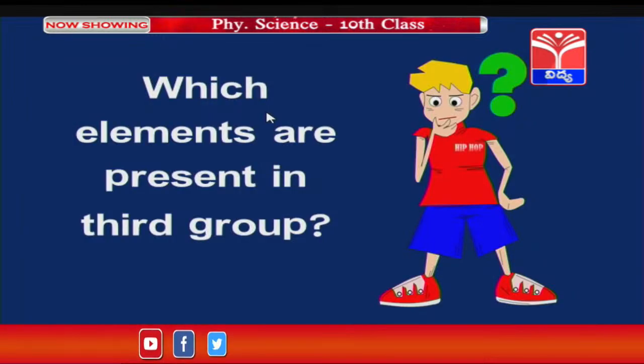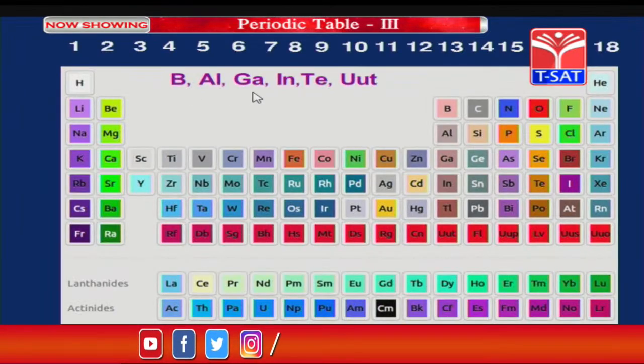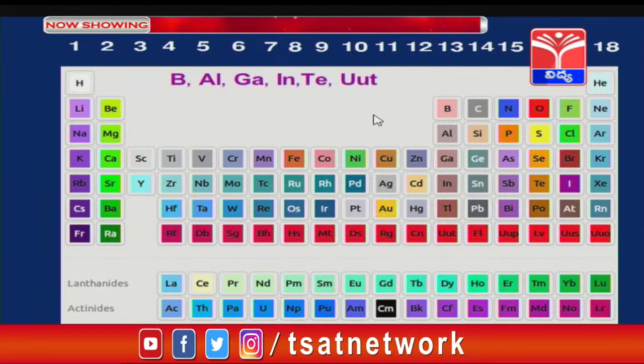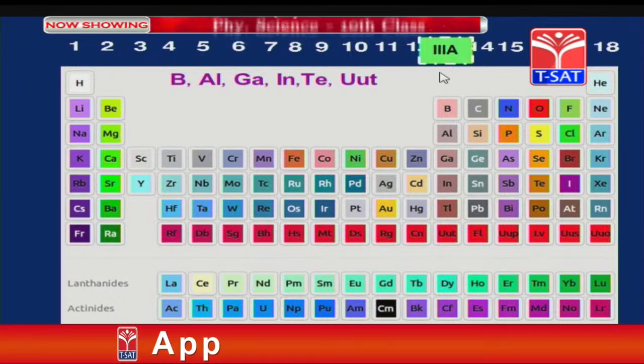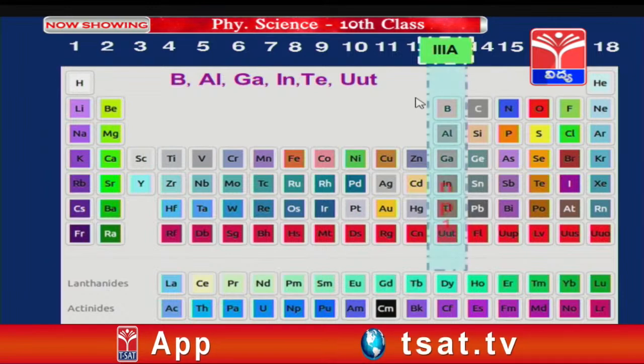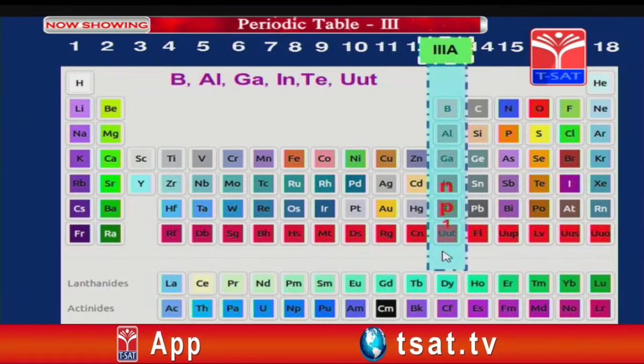Which elements are present in the third group? Boron, aluminum, gallium, indium, thallium. Now, where is it? It is here. It is also called the third A group. The elements go from top to bottom. What is its electronic configuration?